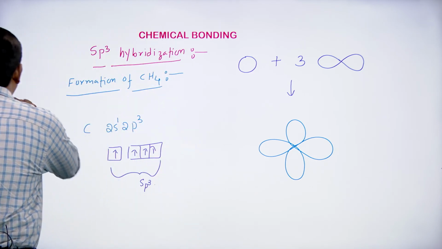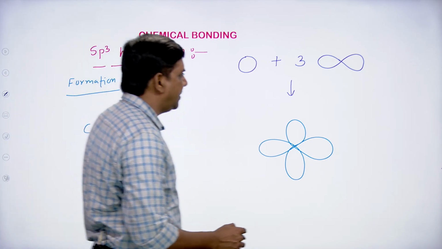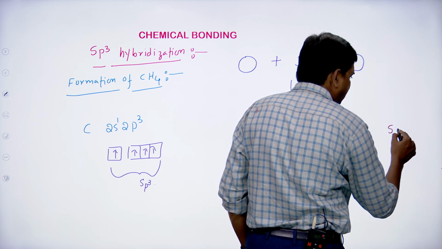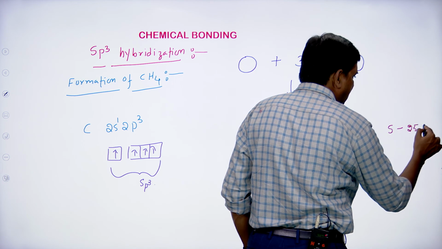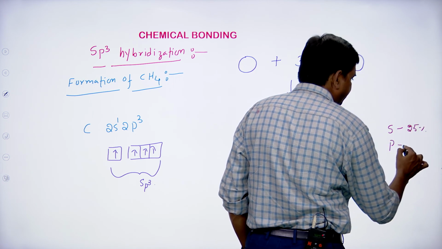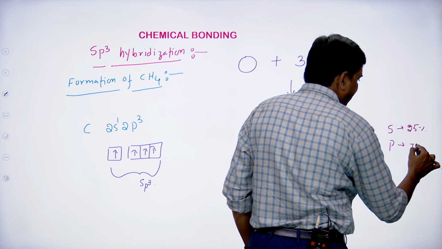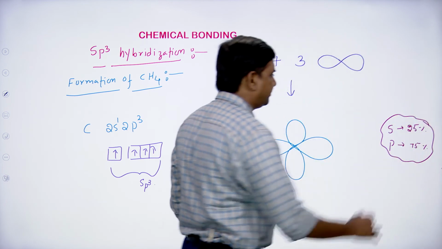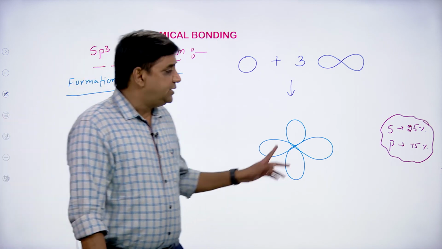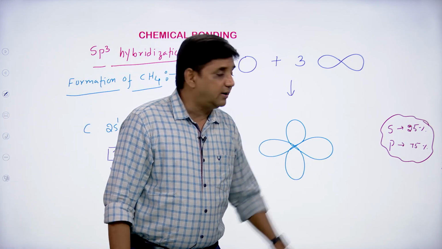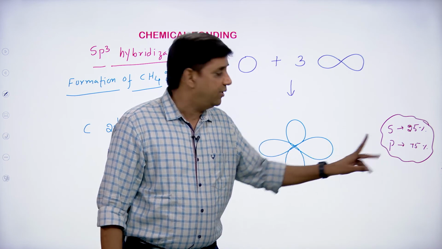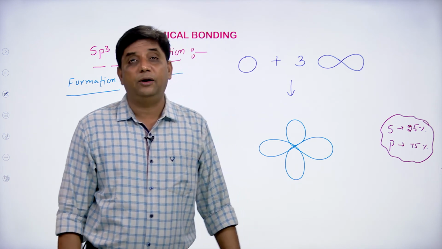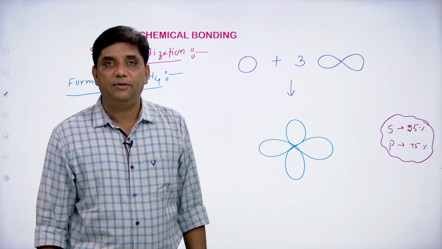In sp3 hybridization, each hybrid orbital contains s character 25% and p character 75%. Four lobes are there, and every lobe contains s character 25% and p character 75%.